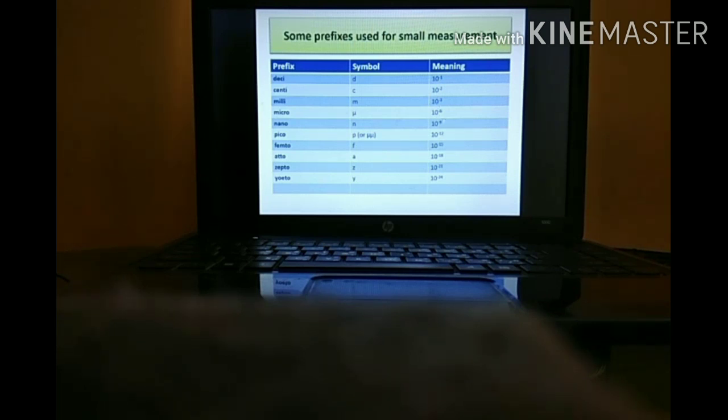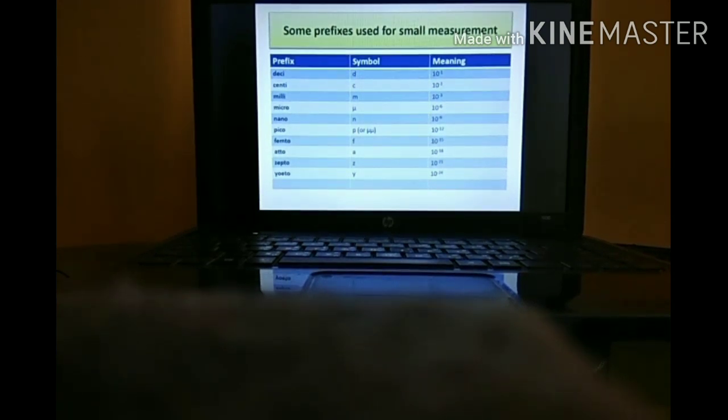Micro. Micro means what? 10⁻⁶. Nano, 10⁻⁹. Pico, 10⁻¹². Again, I will state, you have to learn only up till 10⁻¹². We will be dealing only up till pico.